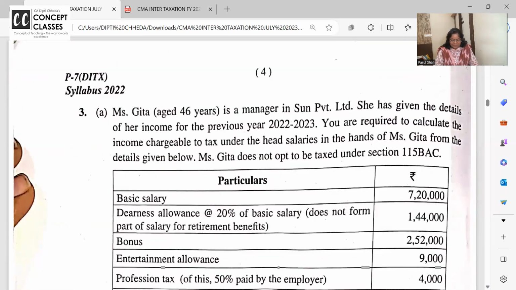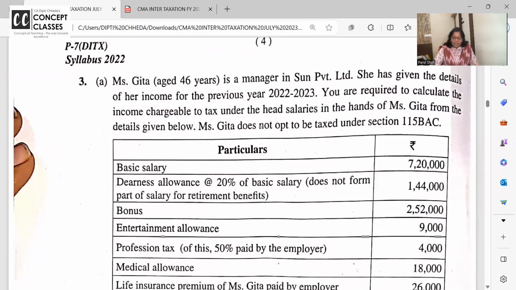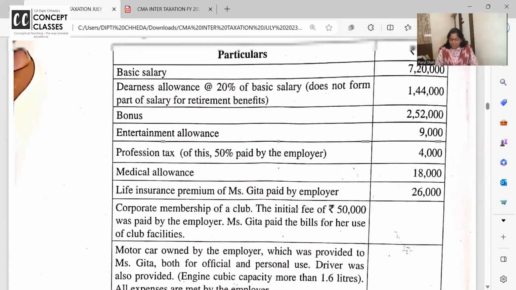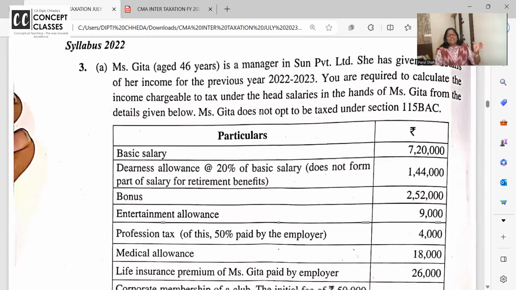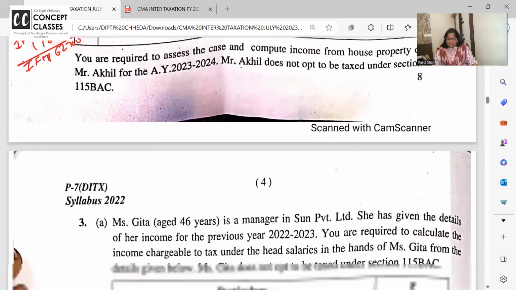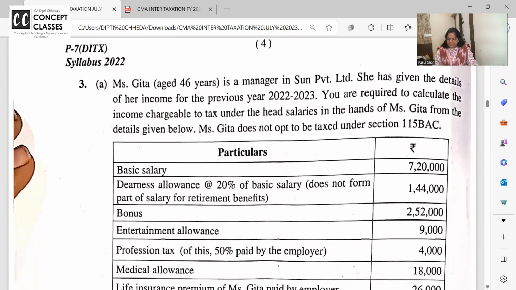No. All right. Question number 3A, this is for salary and 8 marks, one of my favorites. Sometimes they ask all retirement benefits. This time they have asked all allowances and perquisites. So let us do this together. Age is important because if they ask, then only you calculate tax; don't calculate tax for every problem.